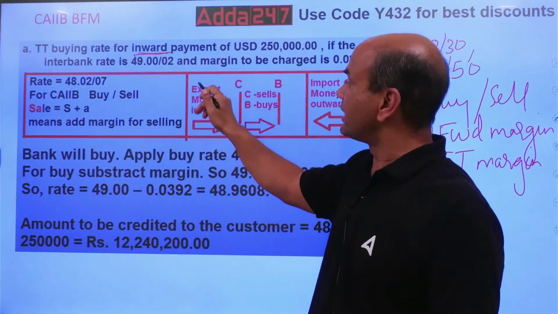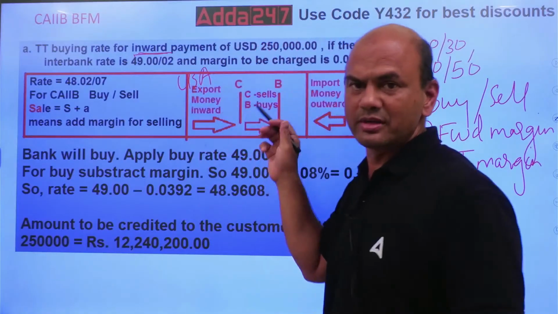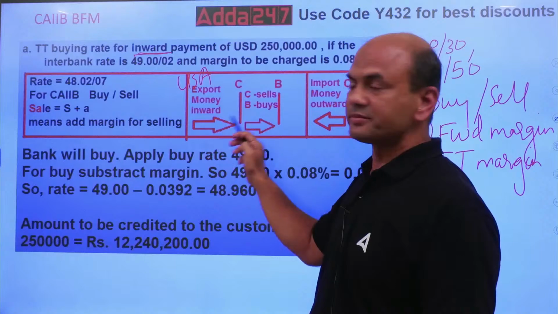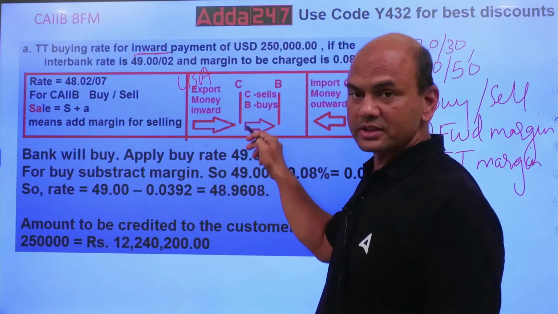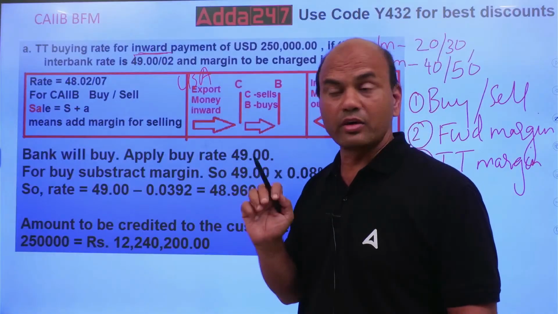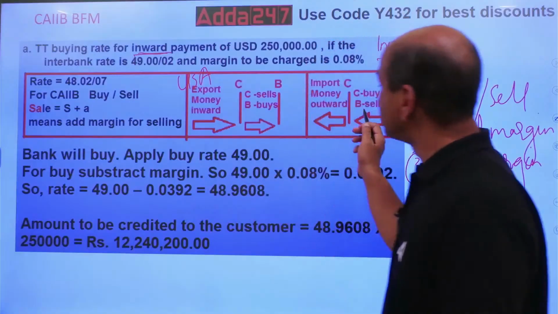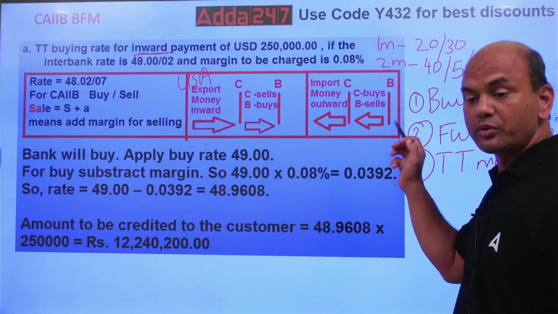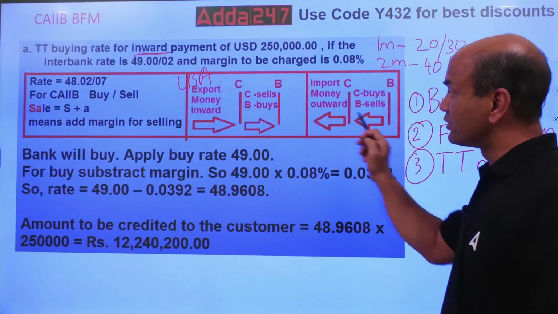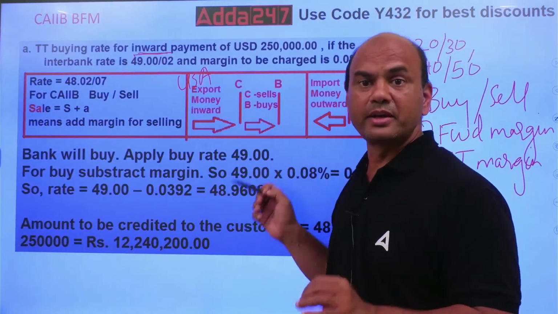If dollar is coming in, let's say from the USA. I am giving an example. It is coming to the customer, and then the customer is selling it to the bank. So you are buying. Always remember, in inward remittance you are buying. Reverse is also true: if dollar is going out, you are selling it. So clear this term: inward remittance buying, outward remittance selling.